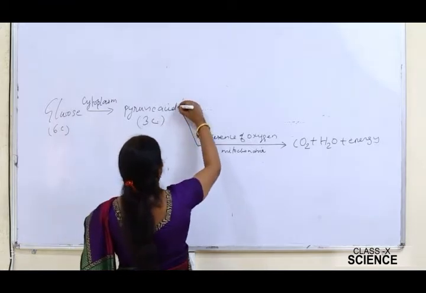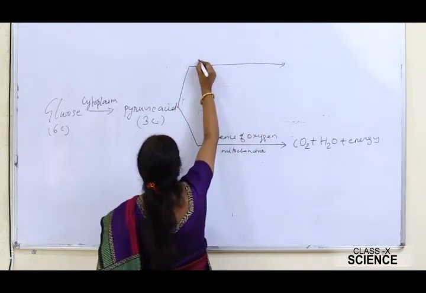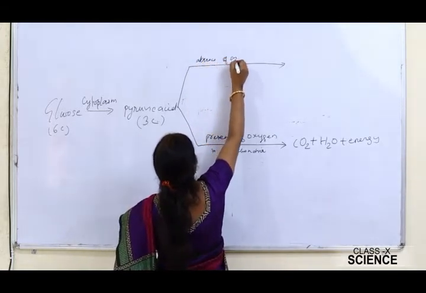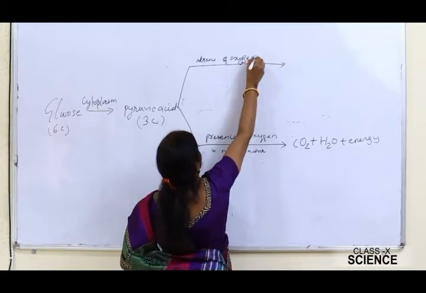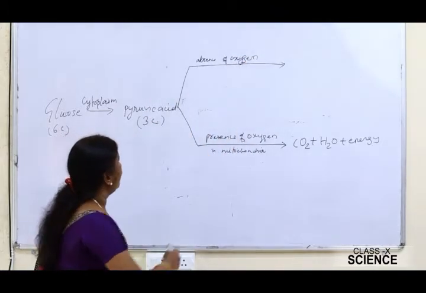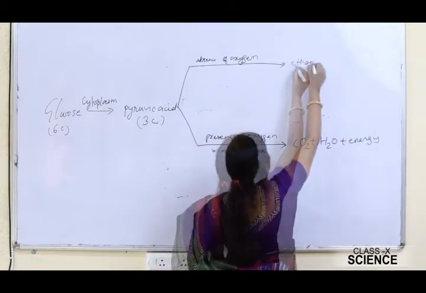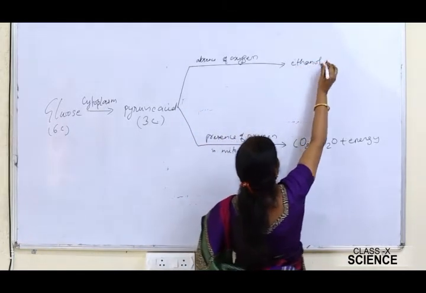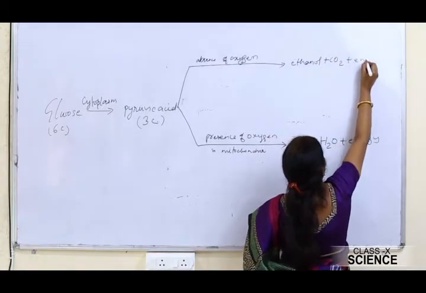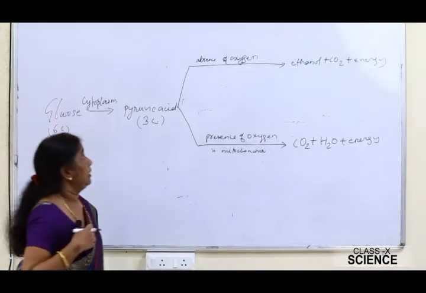Another possibility is that an organism is respiring in the absence of oxygen. At that time, the pyruvic acid will be broken down into ethanol, CO2, and energy will be liberated.